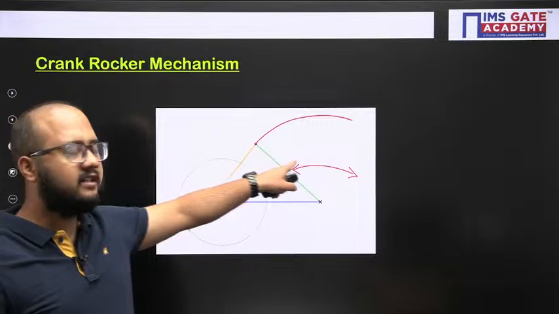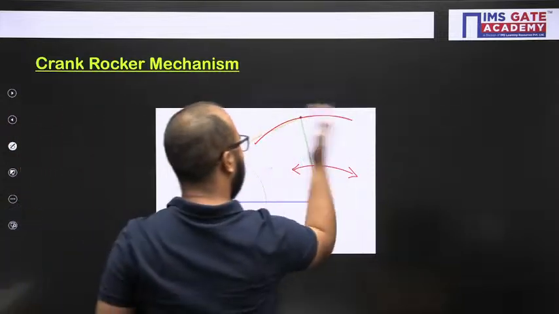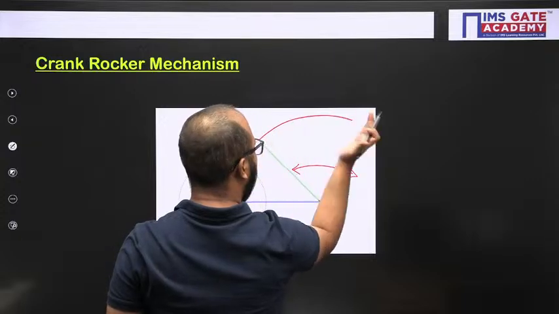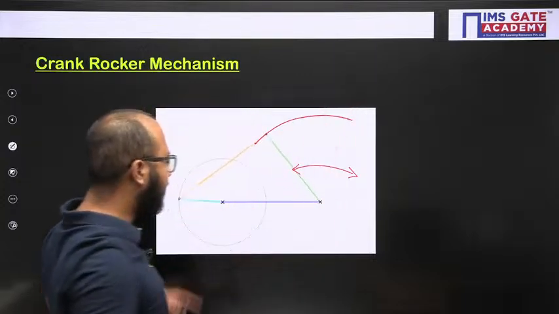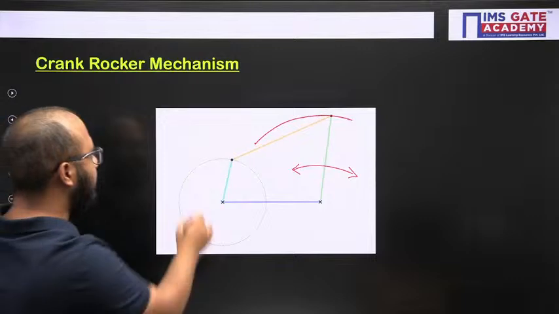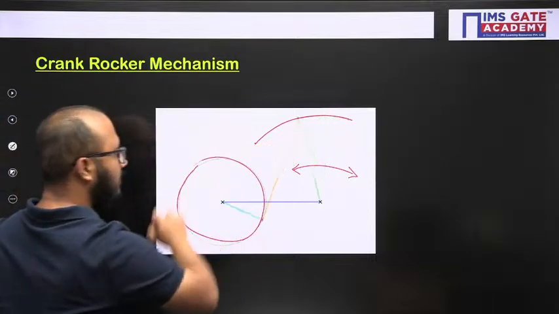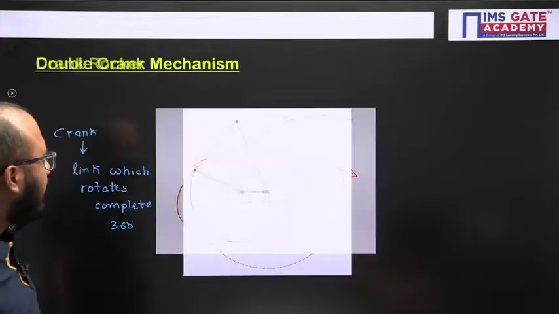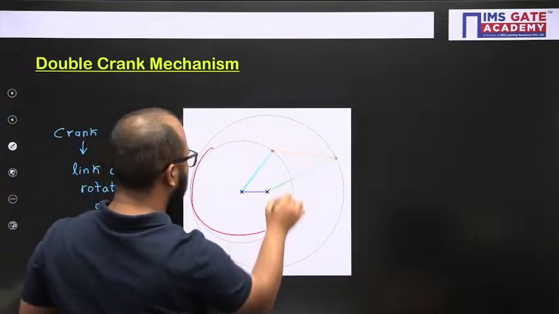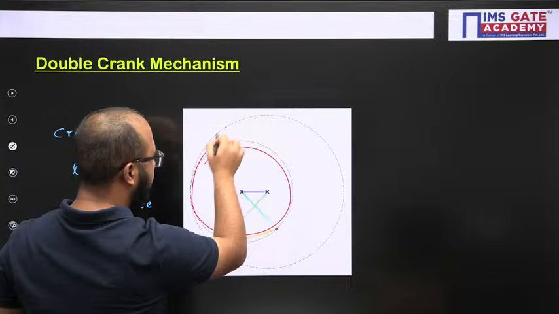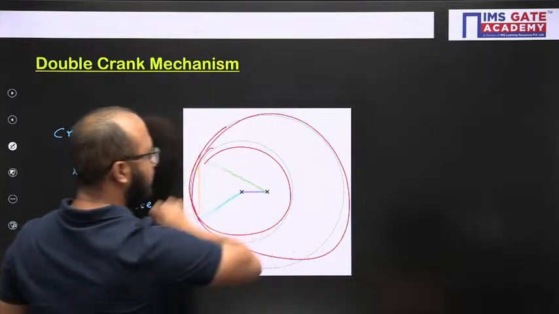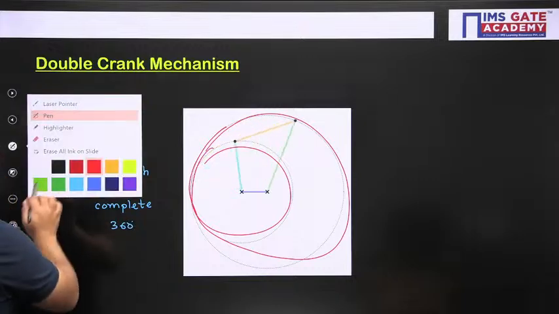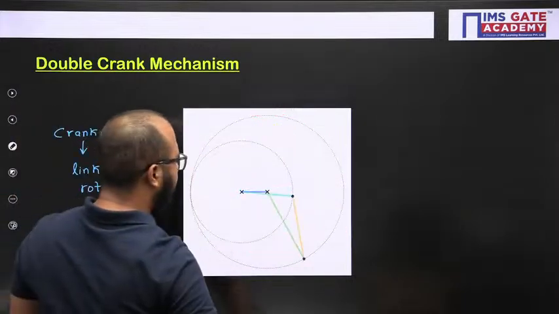This link is rotating like this, oscillating. This kind of motion will be called a rocker. But this link is having complete rotation, so this circle will be formed, right? In this case, both are rotating. So this is the circle of the smallest link. Another circle will be formed by the other link. So this basic understanding will be clear.